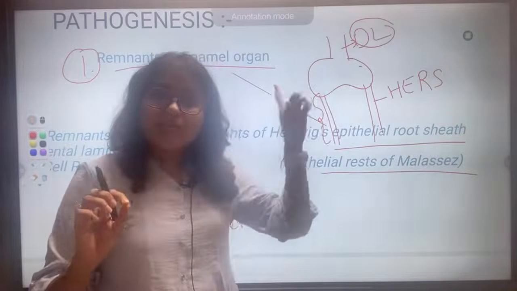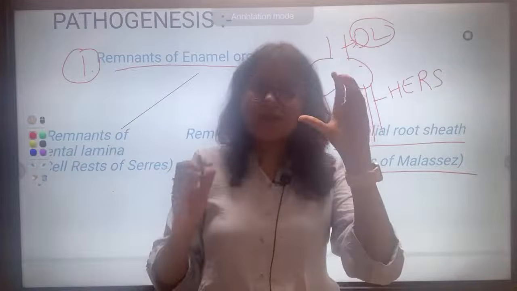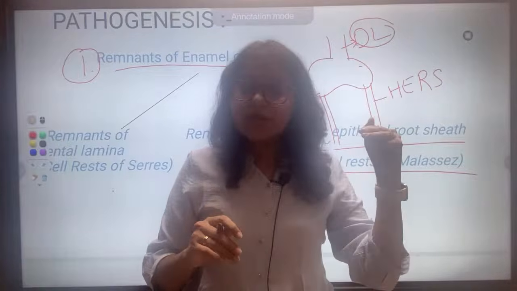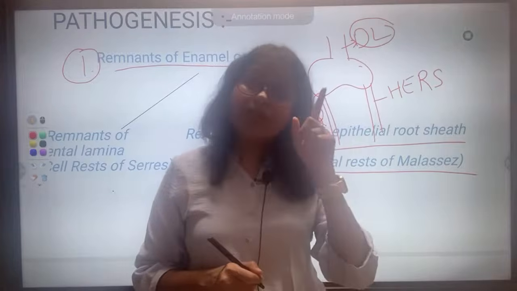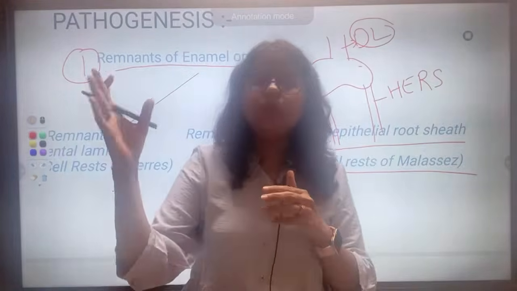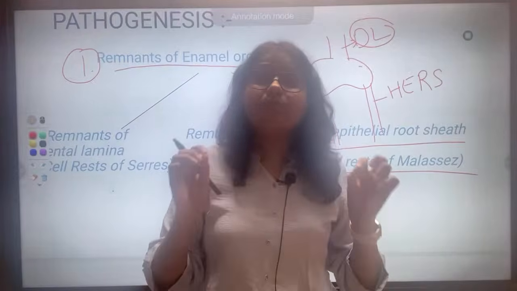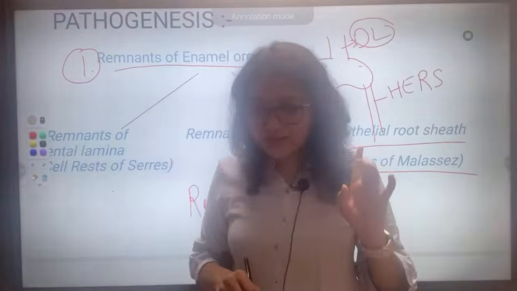So what they are saying, the first tissue of origin can be any from the enamel organ. Ameloblastoma is formed from odontogenic epithelium. So either the dental lamina, that is the rests of Serres. Again this can be an MCQ question. Either the remnants of the dental lamina, or Hertwig's epithelial root sheath that forms the root, either of them can form it. So number one, the tissue of origin, is this. We are clear on number one.